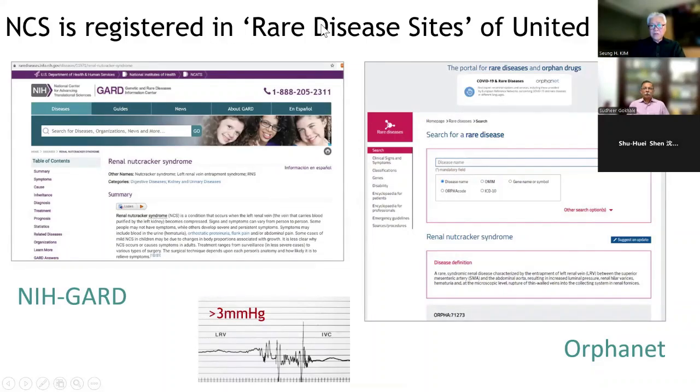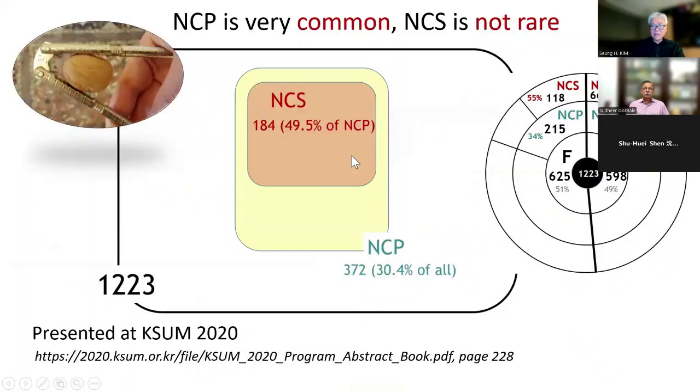It's registered as a rare disease in the United States. Two famous sites, NIH GARD, the Genetic and Rare Diseases Information Center, and Orphanet, register nutcracker syndrome as a rare disease. There are many reasons why it is still registered as a rare disease.